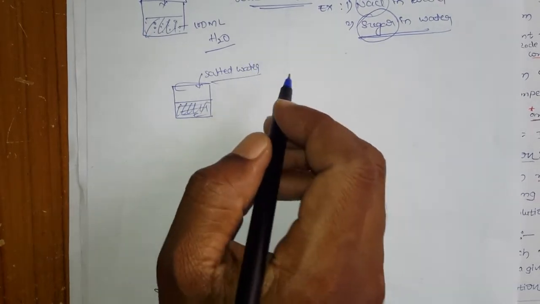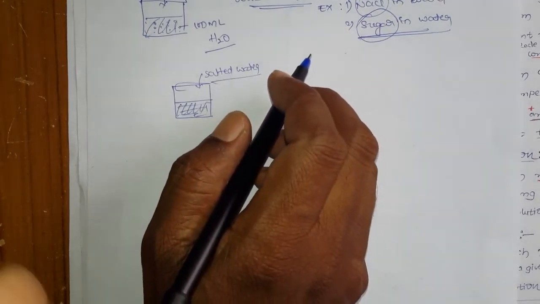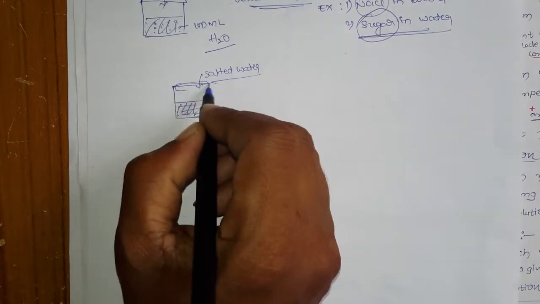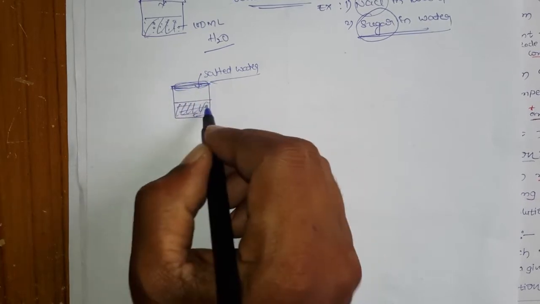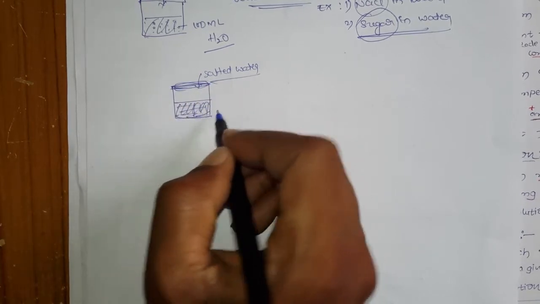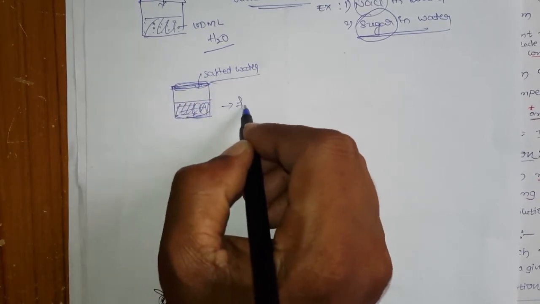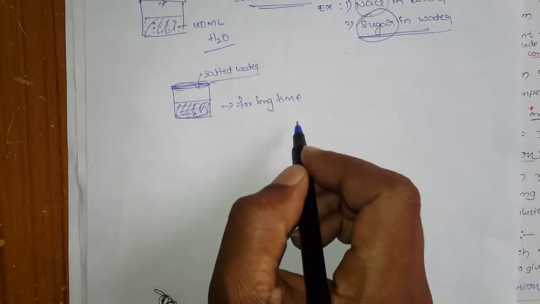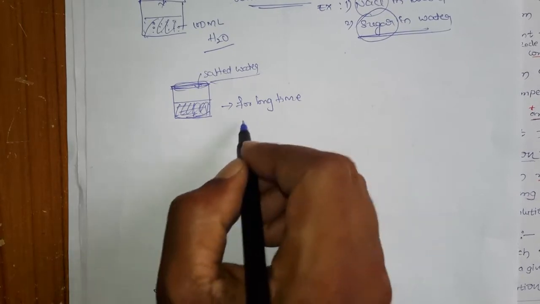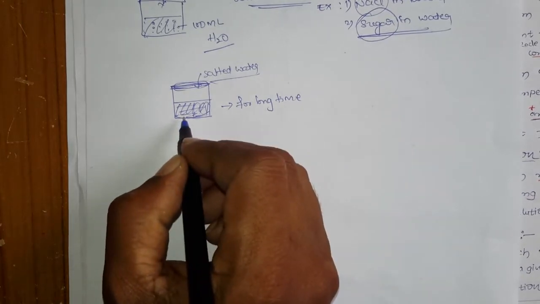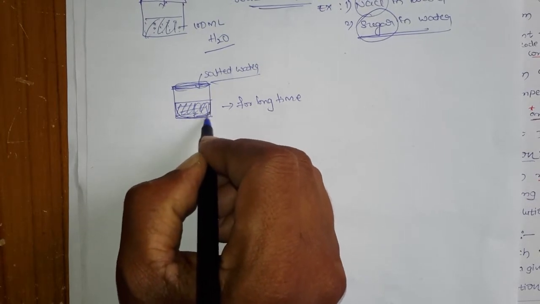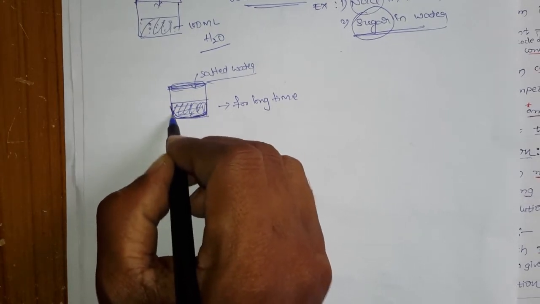Nowadays the groundwater is totally polluted and contains the maximum amount of salts. Even at your home, if you take salted water and keep it aside for a long time, 2 to 3 days, you can see the formation of some kind of white layer on the walls.